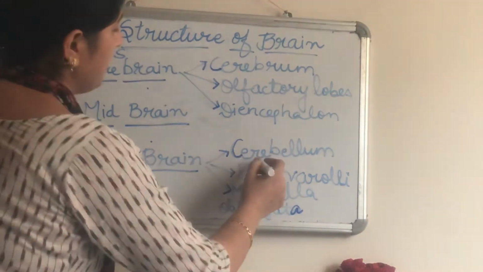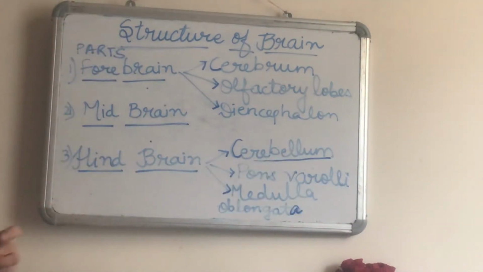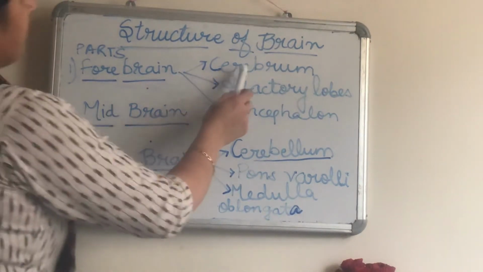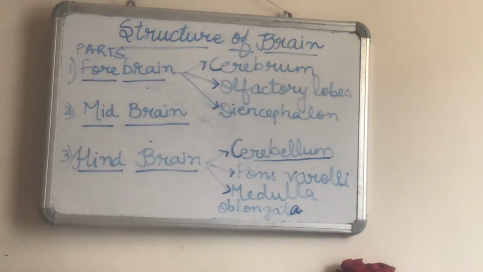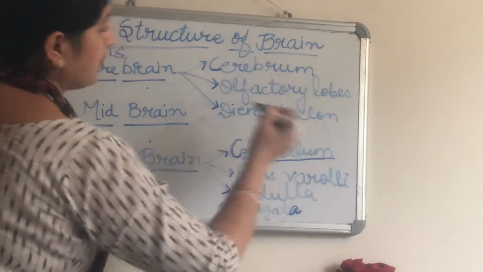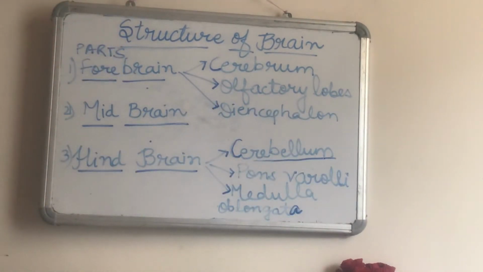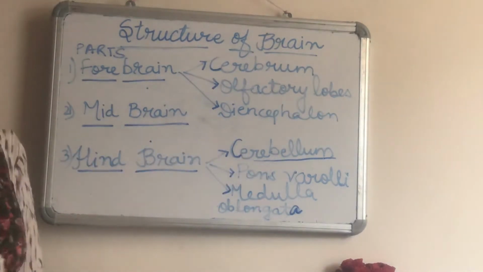Now this cerebellum is the second largest part of the brain and it is located on the back side of your head. Cerebrum, if I talk about cerebrum here, it further has different lobes which are controlling functions like voluntary movement, pain, touch and temperature. Okay. Then if I talk about cerebellum, this is the part which is below the cerebrum and it maintains the posture and equilibrium. Cerebellum is maintaining the posture and equilibrium in your body. Moreover, it is controlling your involuntary actions as well.